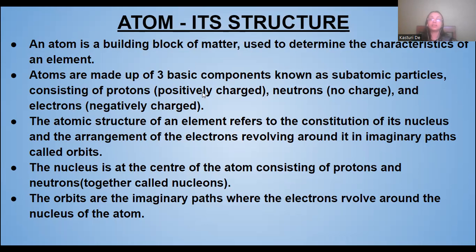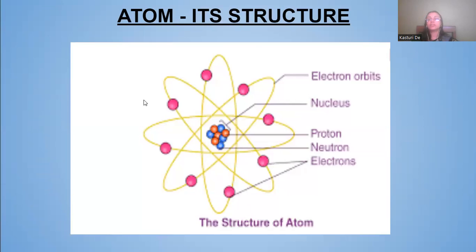Next, this is the picture of the structure of an atom. See, this is the nucleus which has protons and neutrons. Protons are the orange balls here, and the blue balls are neutrons. Protons and neutrons are arranged inside the nucleus, and together they are known as nucleons.